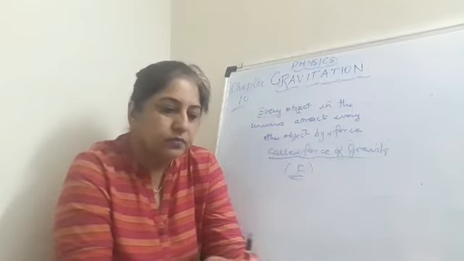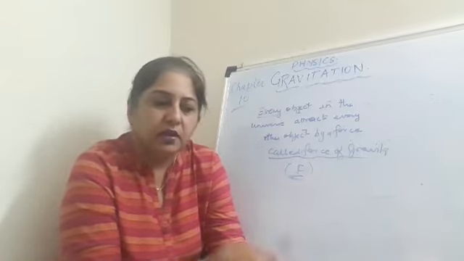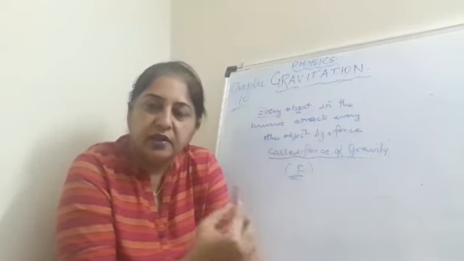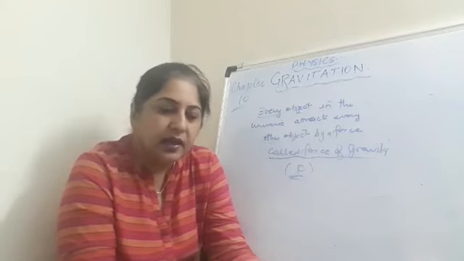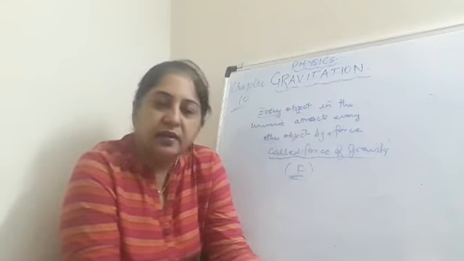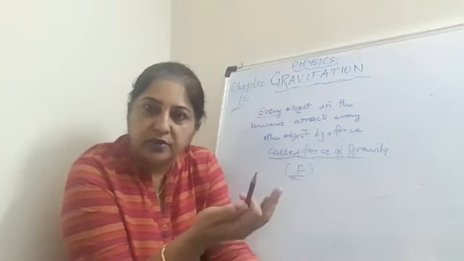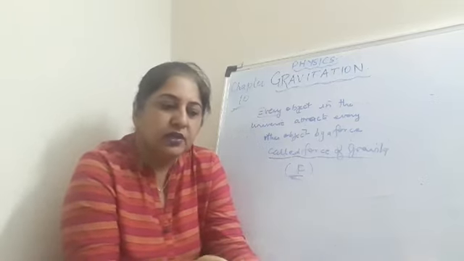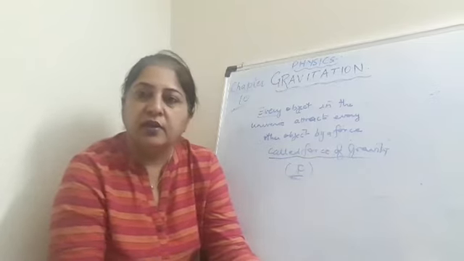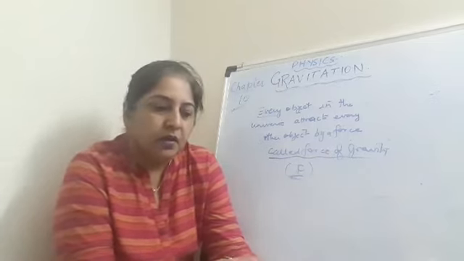So what is the force of gravity? The force of gravity is defined as the force which is present everywhere in the universe. For example, anything we throw in the upward direction falls down. This shows that the force of gravity is present on the earth. Then how do we know that it is present in the universe?